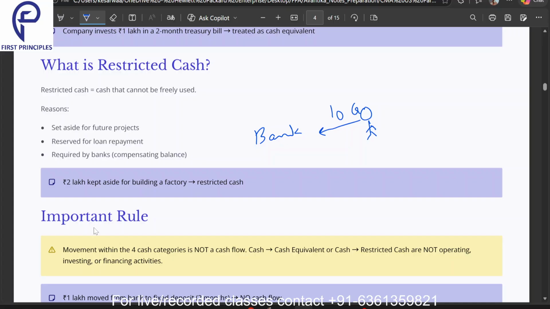I say, okay fine, I'll give you a loan of 10 crore, but since you are a new businessman, and your business is pretty new, I need some kind of assurance.